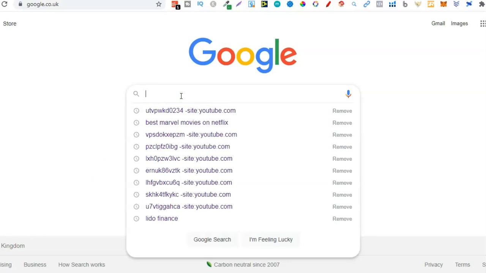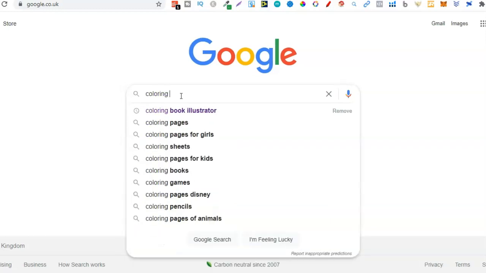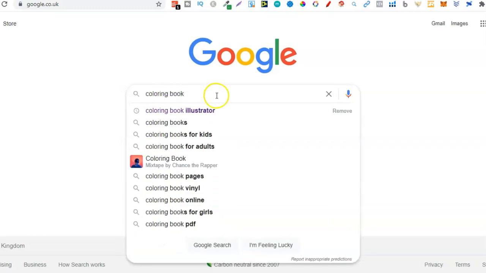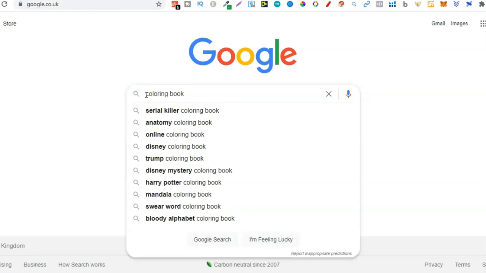So we're going to need a book type in mind. We're going to cover a few different ones, but for this instance, let's use colouring book. Now, what we want to do is have our book type, that is colouring book. At the beginning of this keyword, we want to put an underscore and then a space. This is very, very important. Now, we go back to before the underscore, and we can start typing in every single letter of the alphabet. Why is that? Well, let me show you.